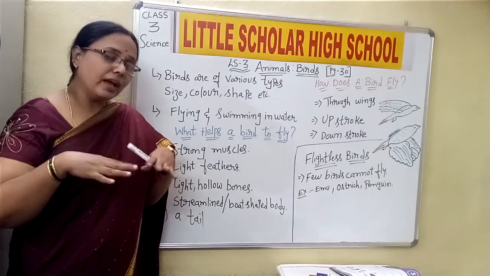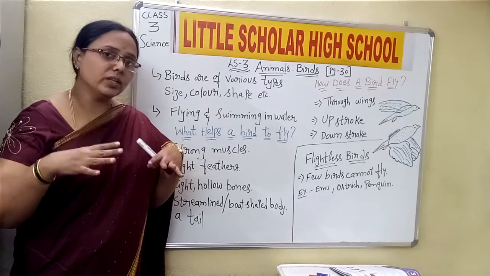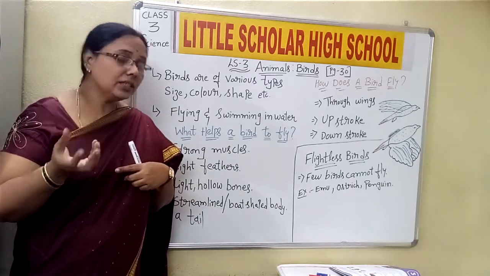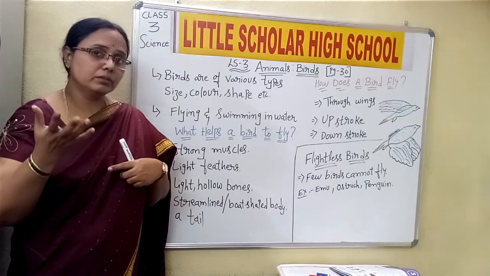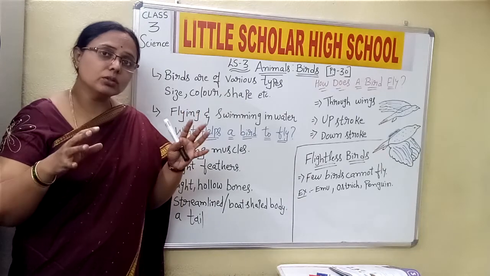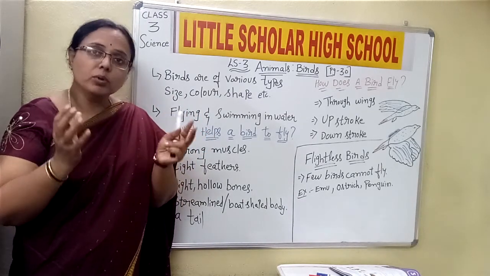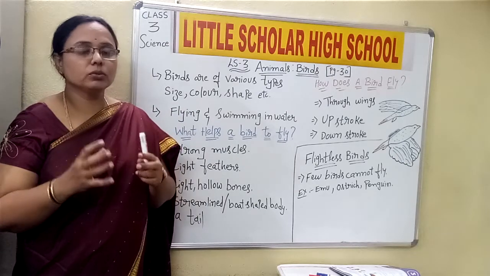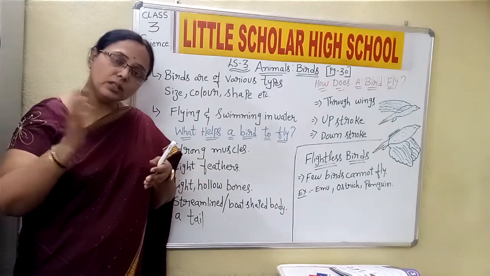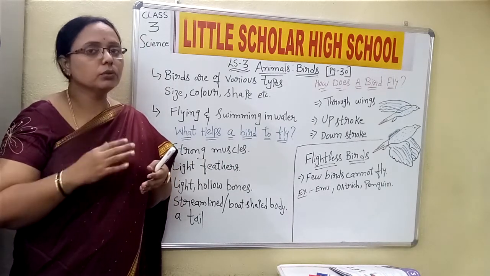Now when they have to flap their wings, they need some energy for that. And that energy is gained by the bird through food. But to do that, the internal body structure also should be strong. The body should be supporting flight. Hence the strong muscles present in the bird's body will help the bird to fly.